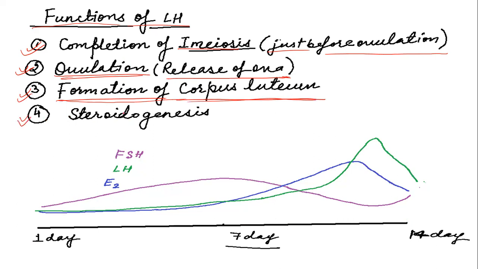And the fourth is that it helps in steroidogenesis. As we discussed in the follicular phase, under the influence of LH, the LDL cholesterol is converted into androstenedione in the theca cell, and during the corpus luteum or luteal phase it is also responsible for the production of hormones, that is estrogen and progesterone, which we'll discuss later. So these are the functions of LH. First, one by one, we'll discuss all these functions.